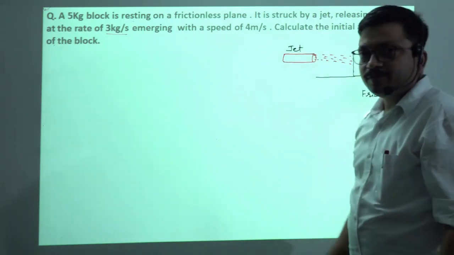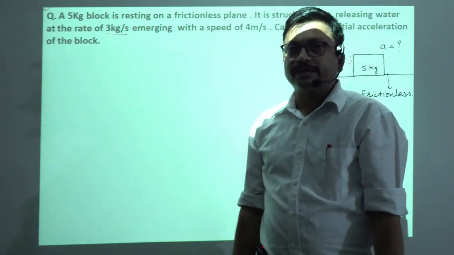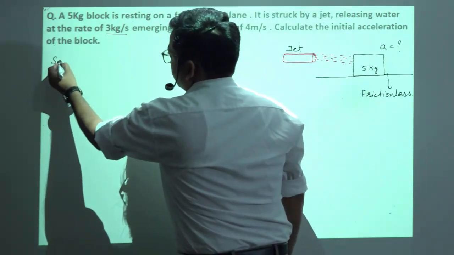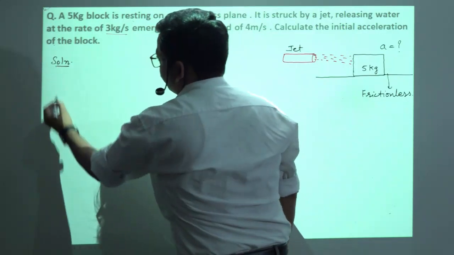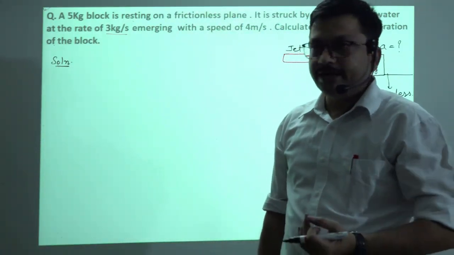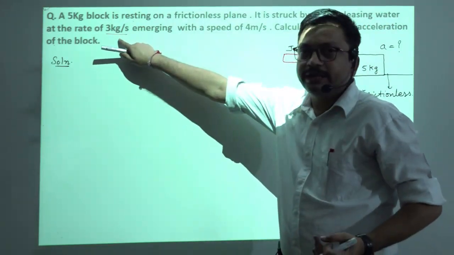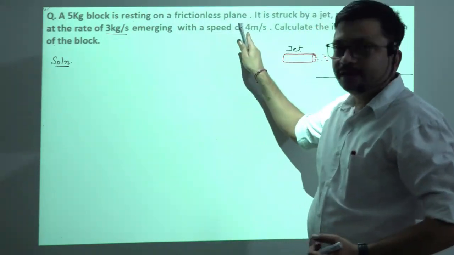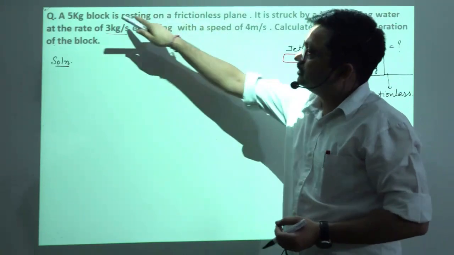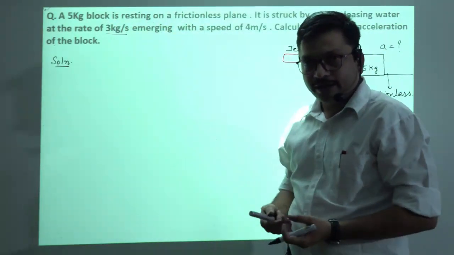So as we have studied in Newton's second law of motion, we can calculate the force as v into dm by dt. What is given to us, dm by dt. What is this, v. Clear, we will get the force, mass of the block is given, so we can get the acceleration.